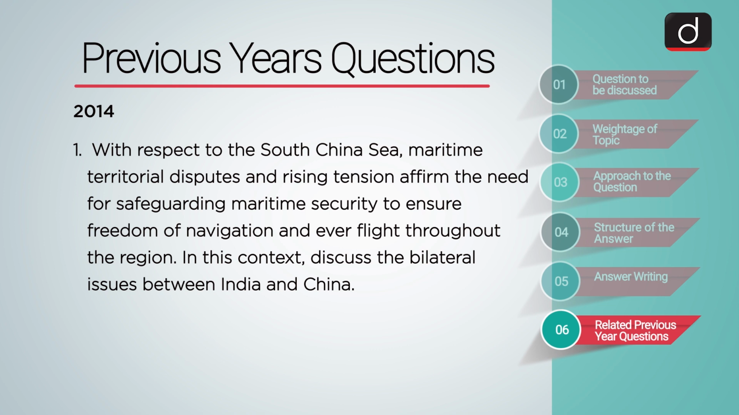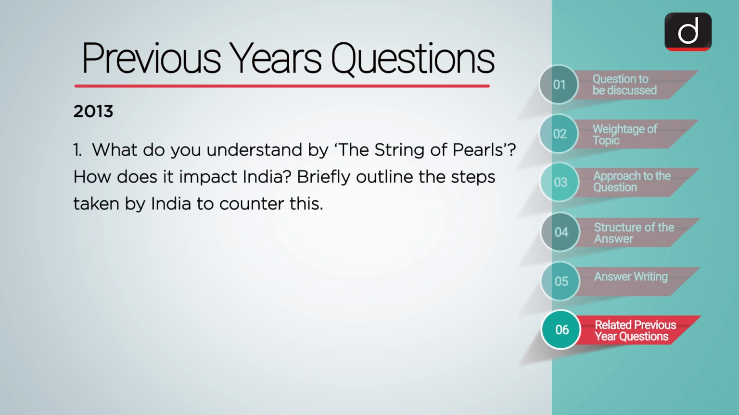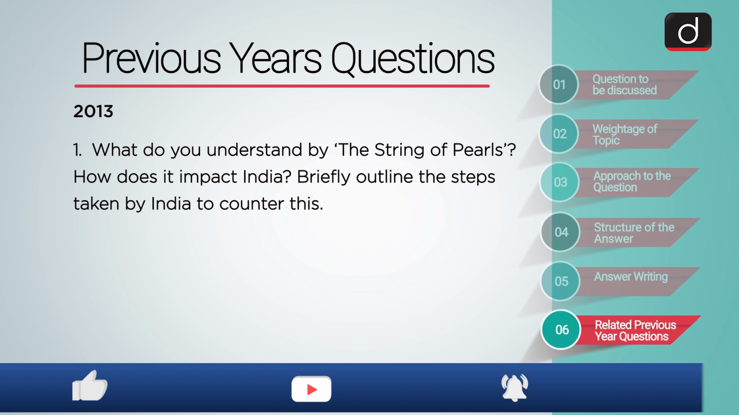With respect to the South China Sea, maritime territorial disputes and rising tension affirm the need for safeguarding maritime security to ensure freedom of navigation and overflight throughout the region. In this context, discuss the bilateral issues between India and China. In 2013, the following question was asked. What do you understand by the string of pearls? How does it impact India? Briefly outline the steps taken by India to counter this.